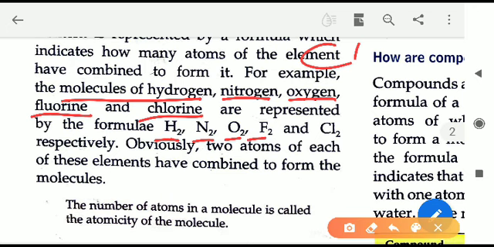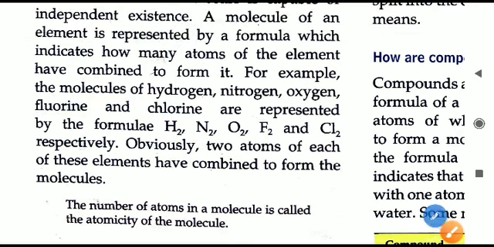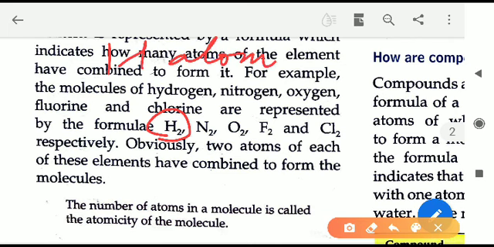Chlorine is called the Cl atom. That is the chlorine atom, that is the symbol. But when chlorine atoms join together, what will form? It will form Cl2. So why is this 2 written there? 2 is written because 2 atoms of these elements are joining together. H2 means a hydrogen atom is combining with another hydrogen atom.